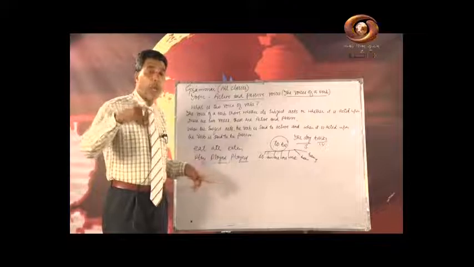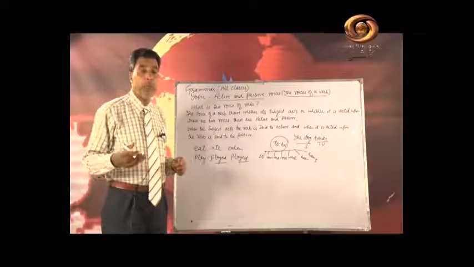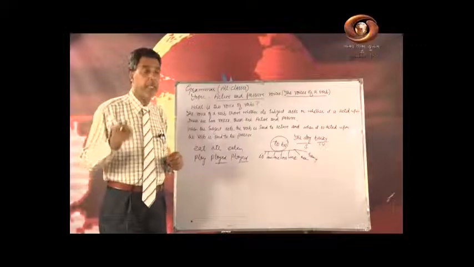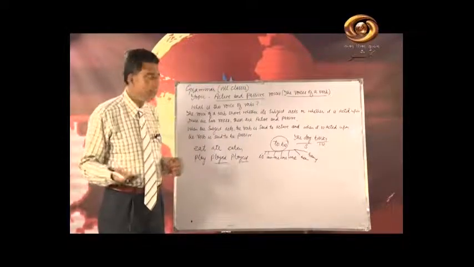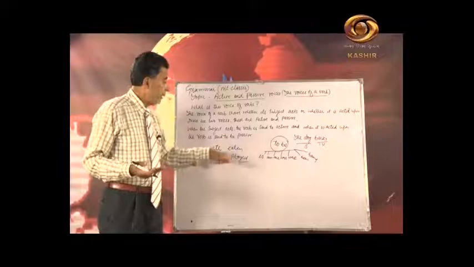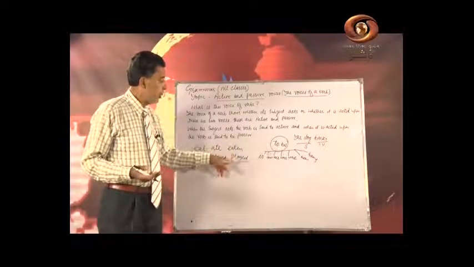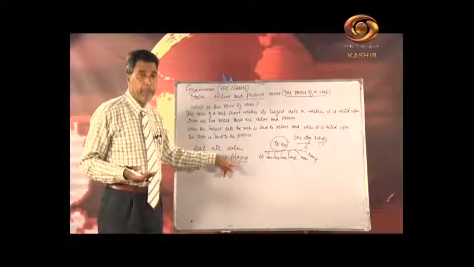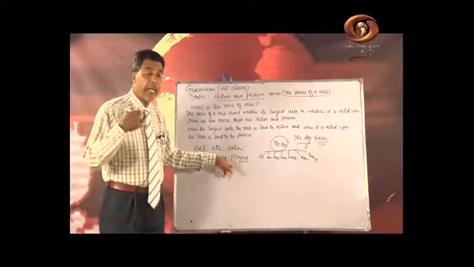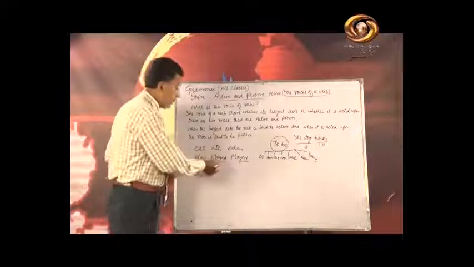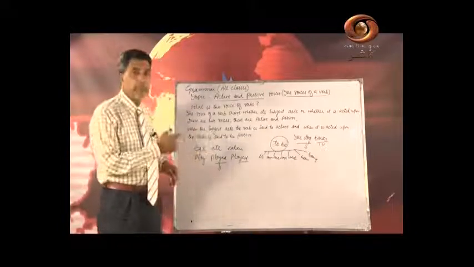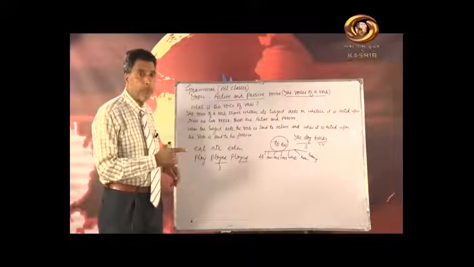We have already told you about the different forms of verbs, that is regular and irregular verbs. Here in this sentence, sometimes you find a word played. I have already told you that this second form of verb does not need any auxiliary when we write active form.